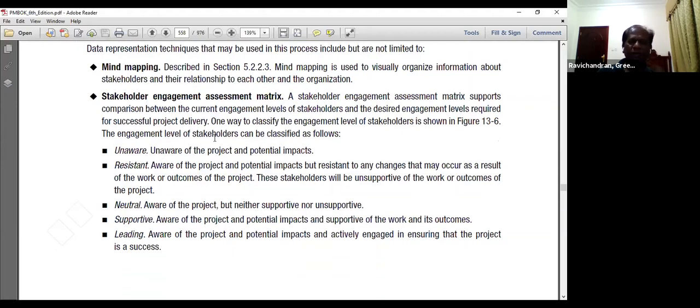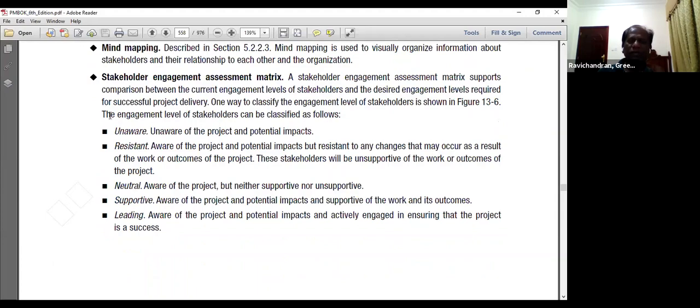So with the stakeholder engagement assessment matrix, we are able to come up with an analysis of the group of stakeholders: unaware, resistant, neutral, supportive, or leading. What is unaware? They are unaware of the project and its potential impact. Resistant, they are aware of the project and its potential impact, but they resist making any changes in the project. Whatever changes we propose based on analyzing the current condition, this group of stakeholders always says we don't accept it because we are not comfortable.